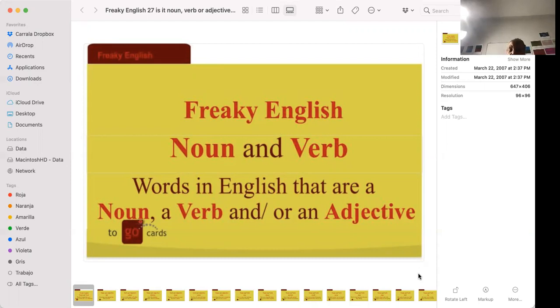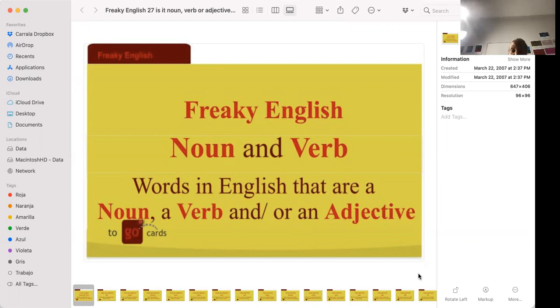So you're telling me the boy walks to the store, but you're also telling me how he walked. You're giving me more of a description, not of the boy, but how the boy does the action that he's doing.